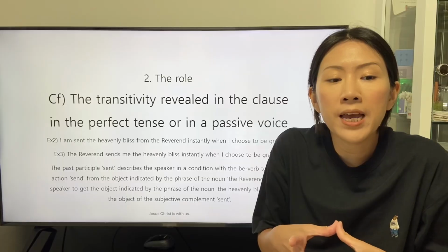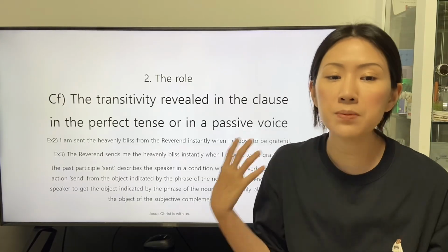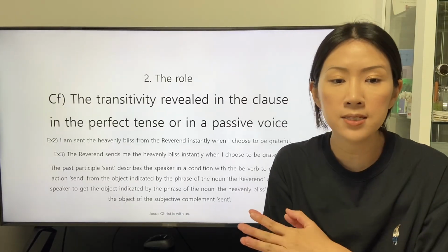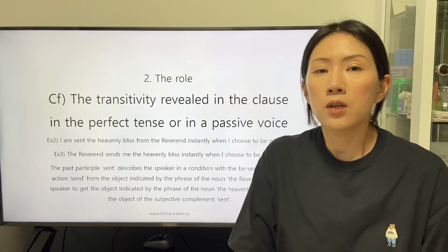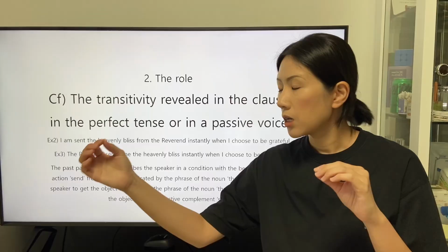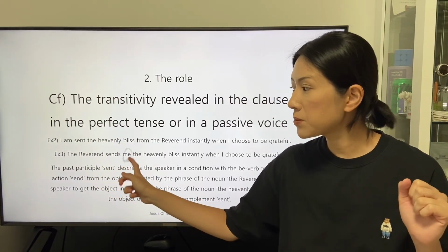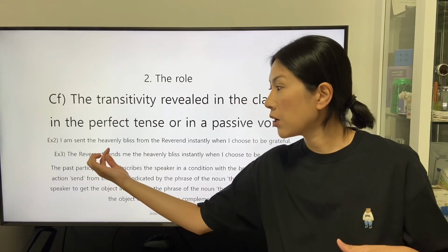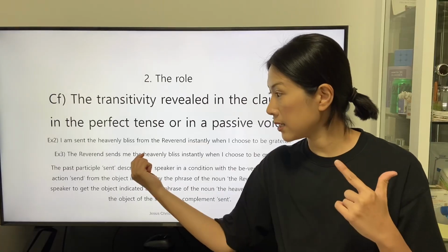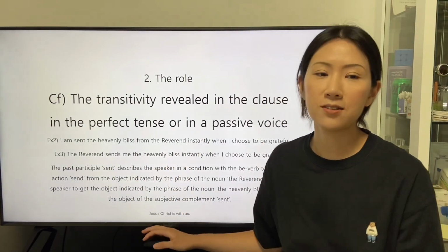And the speaker to get the object indicated by the phrase of the noun, the heavenly bliss, which is the object of the subjective complement sent. This explanation is about the indirect object. The indirect object receives the definition of the transitive verb at first and the direct object at second.